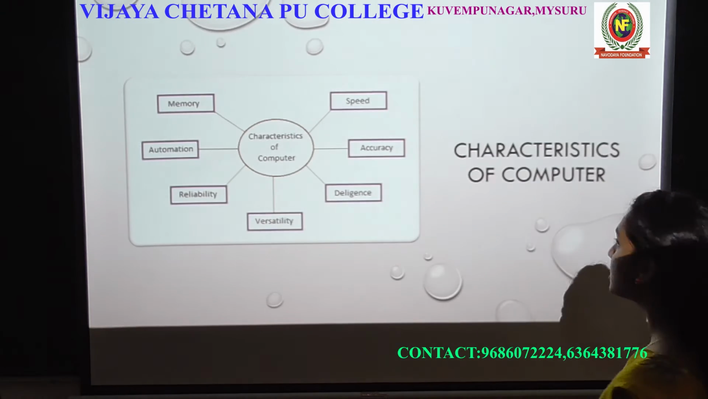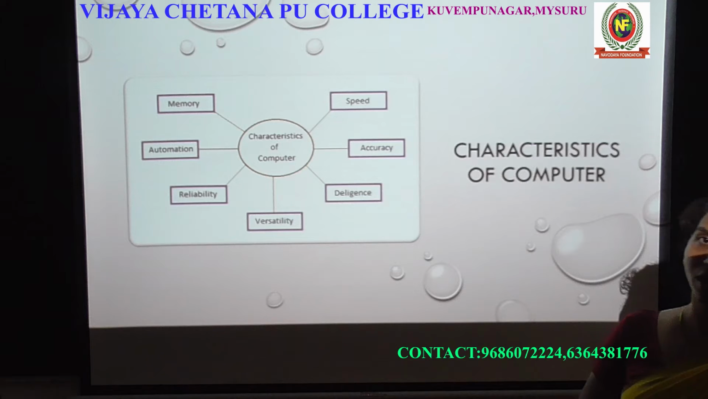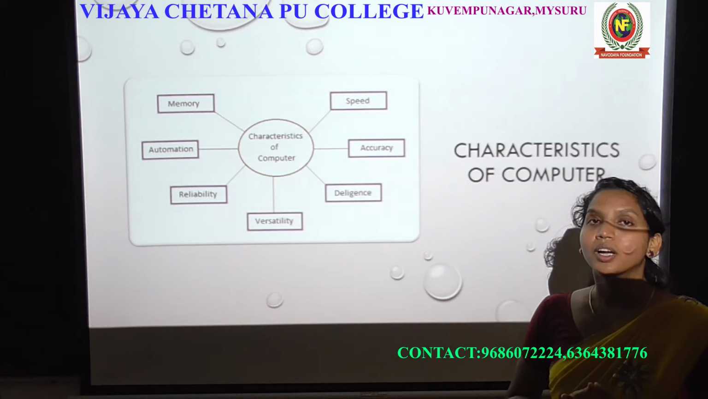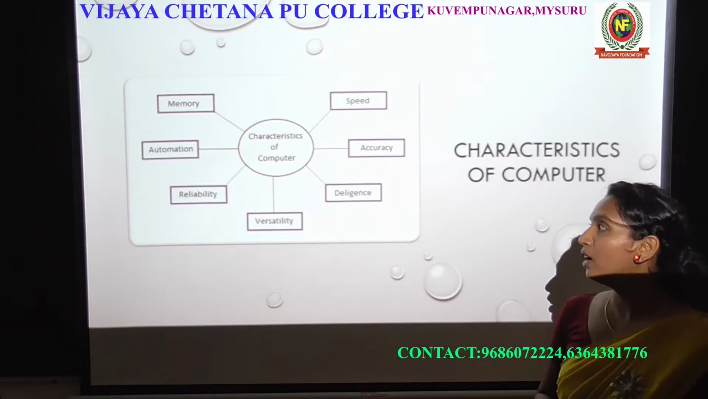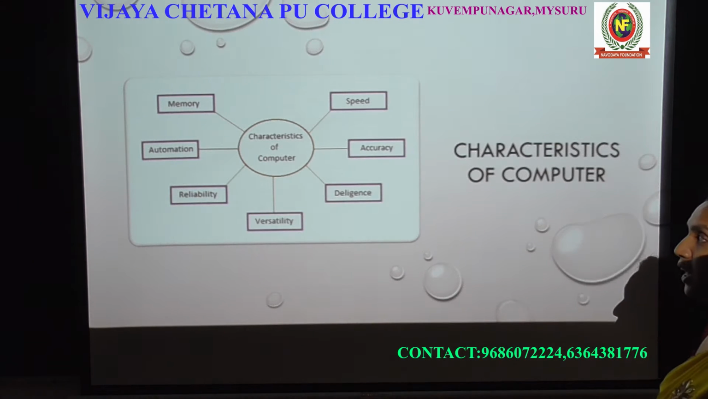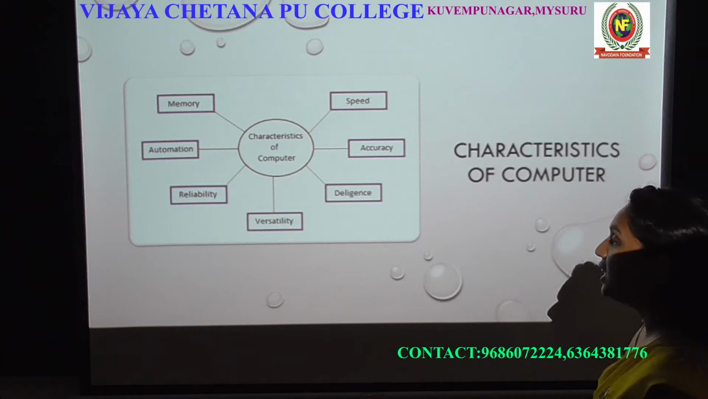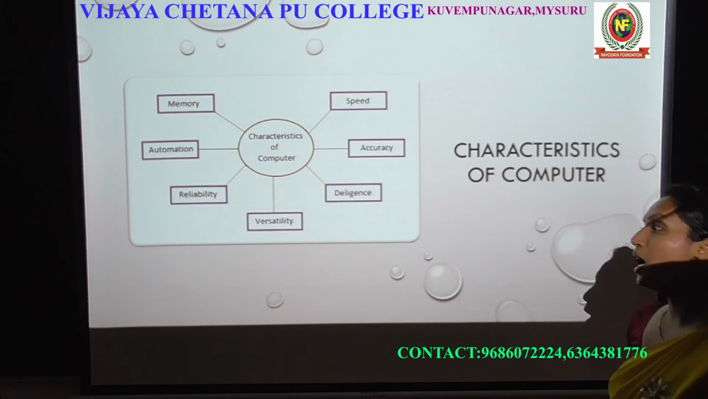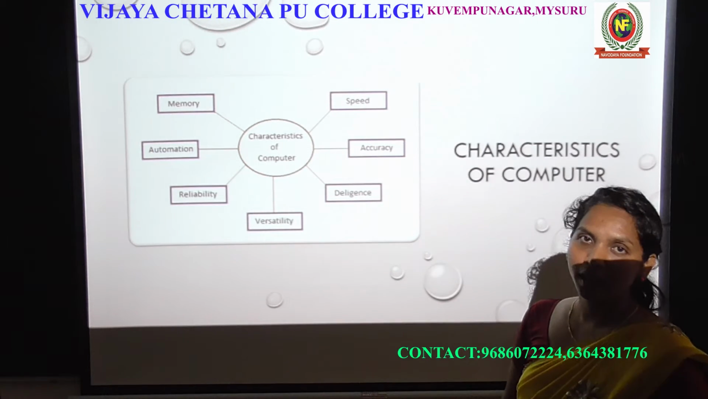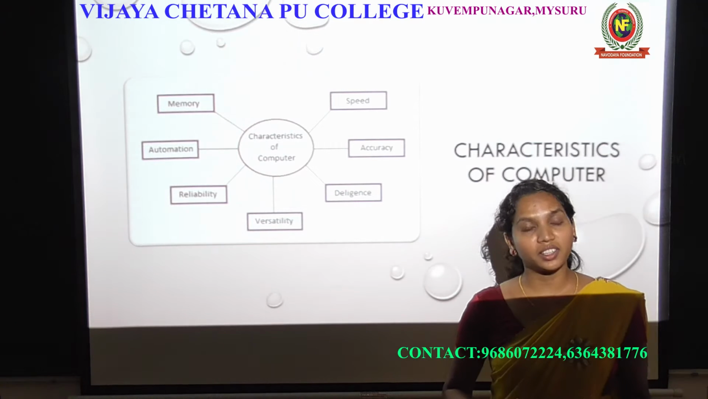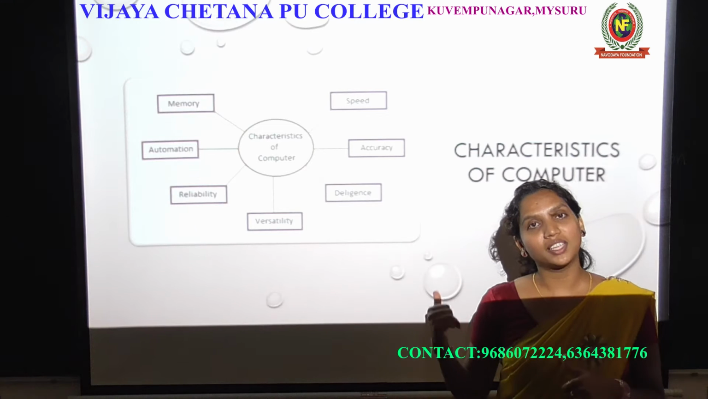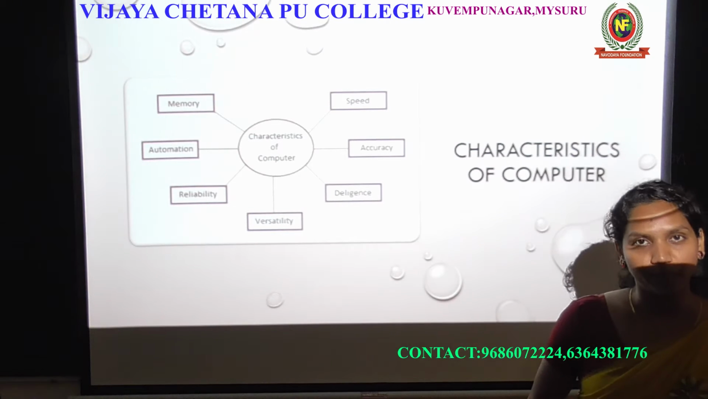Let's go to the next topic, that is the characteristics of a computer. In the last class I explained what the characteristics of the computer are. So I hope you know that. So what are the characteristics of the computer? There is memory, speed, accuracy, diligence, versatility, reliability and automation. These are the characteristics of a computer, right? Each person has their own character, which means the computer also has its own character. So that is called the characteristics of a computer, right?